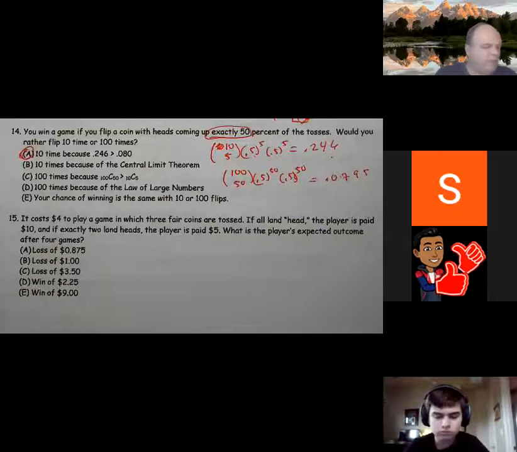All right, 15 is a more challenging question. It costs $4 to play a game in which 3 fair coins are tossed. If all land heads, the player is paid $10, and if exactly 2 land heads, the player is paid $5. What is the player's expected outcome?